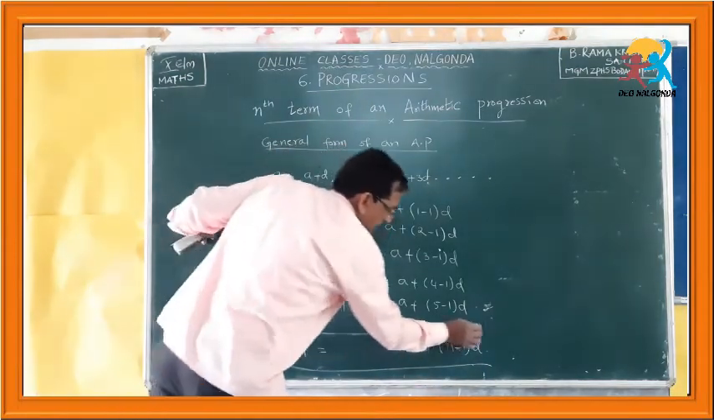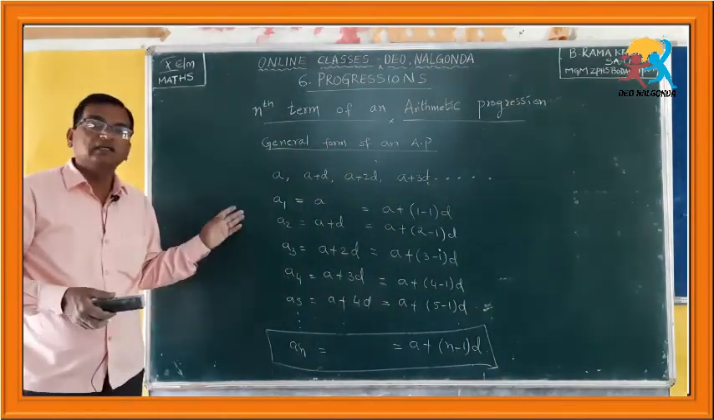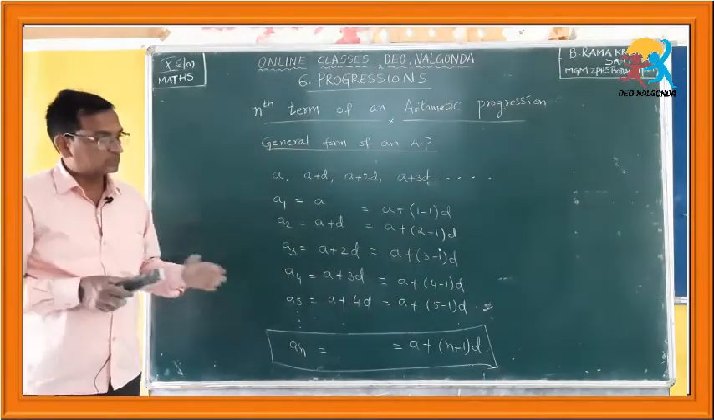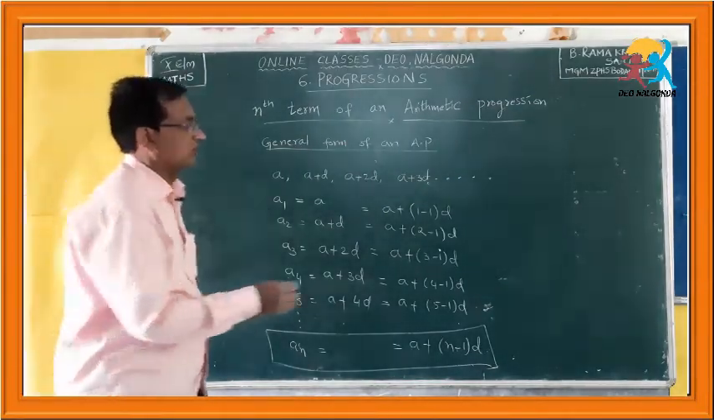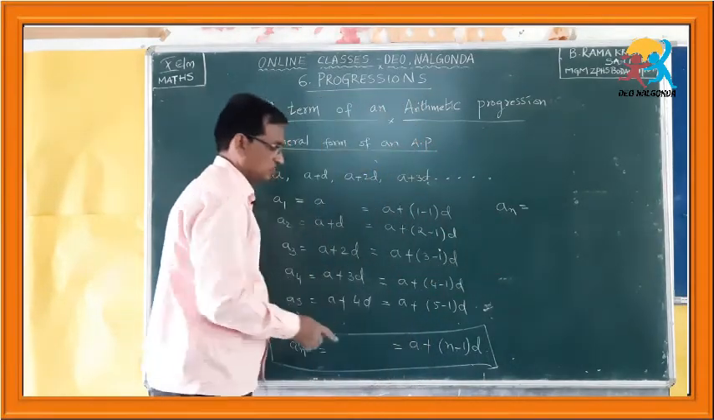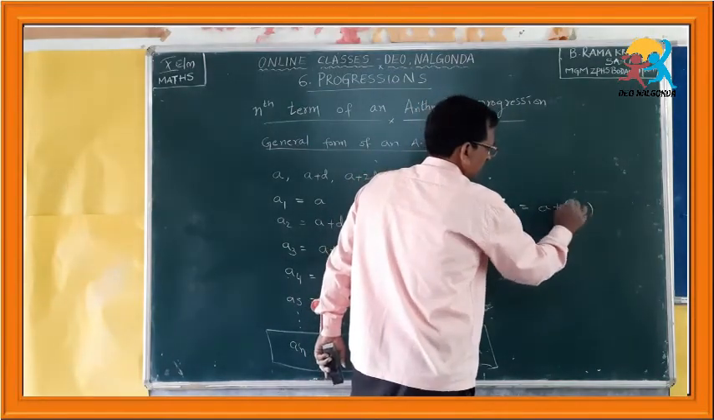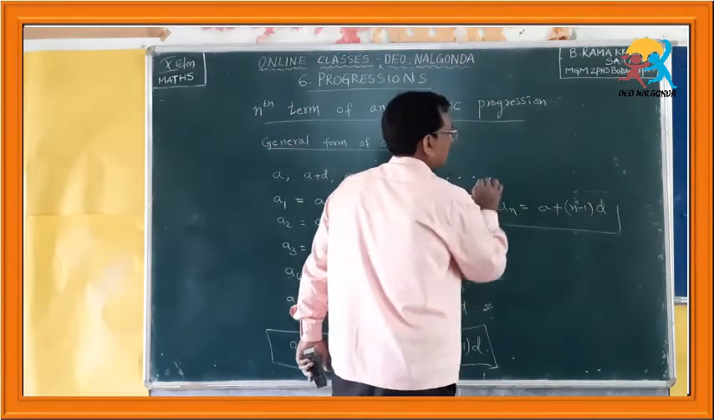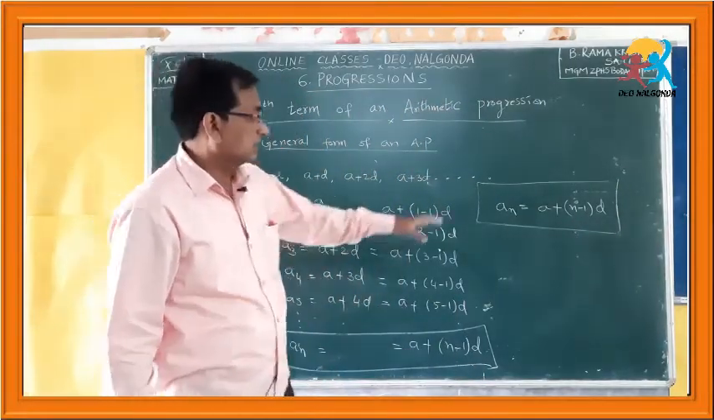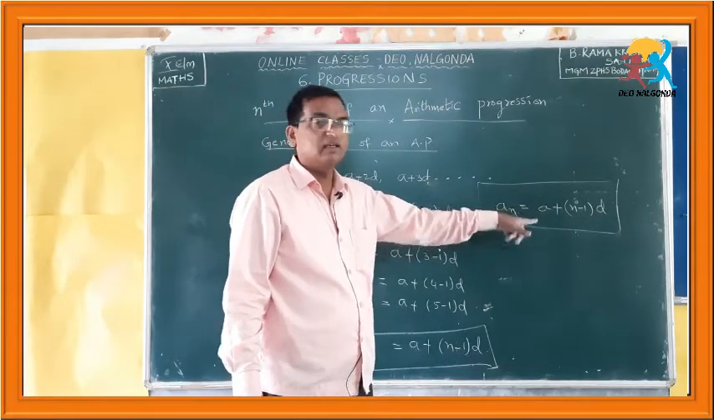So, this is the nth term of any arithmetic progression. You have to remember this nth term formula. What is the nth term? How is it given? An is equal to a plus n minus 1 into d. This formula is very important and you have to understand the terms given in this formula.